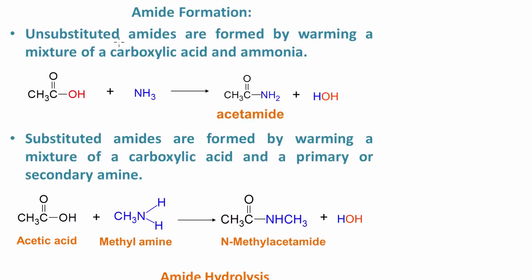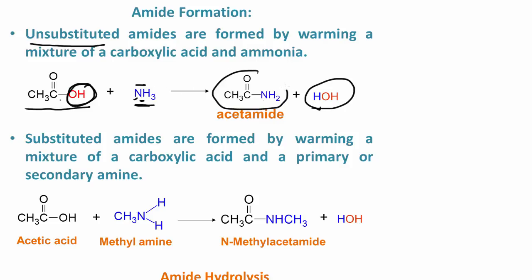So how are amides formed? Well, an unsubstituted amide is formed by warming a carboxylic acid with ammonia. And just like the other reactions we looked at, this group here is going to be substituted. So what will happen is one of the nitrogen hydrogen bonds will break in this ammonia molecule. The hydrogen will combine with the hydroxide ion to form water, and then a bond forms between the nitrogen and carbonyl carbon. So this is how you would prepare an unsubstituted amide.